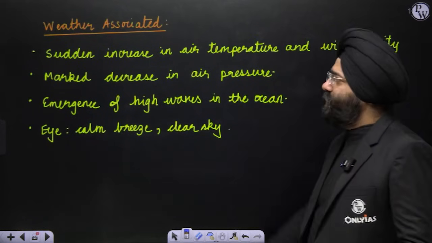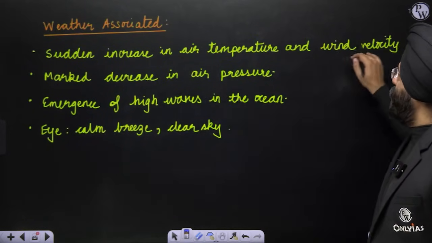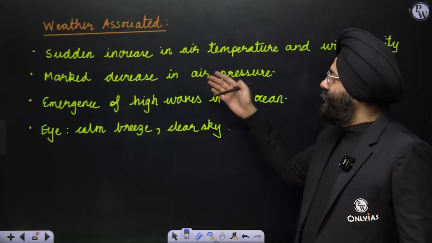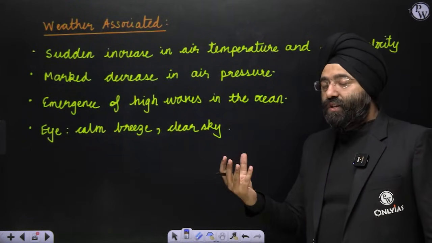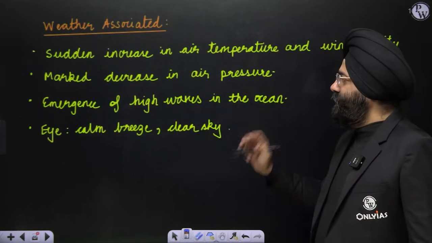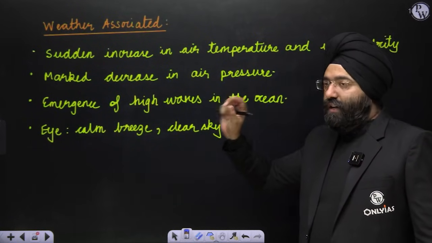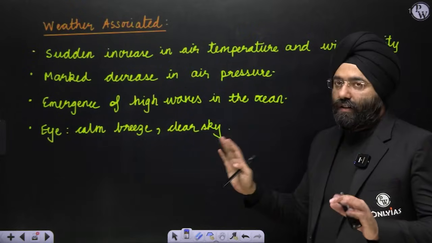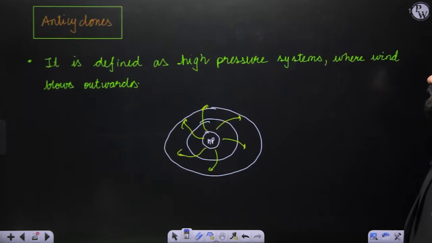What is the weather associated with it? Sudden increase in air temperature and wind velocity. Marked decrease in air pressure, obviously, because these are low pressure systems, so there will be a decrease. Cyclones are low pressure systems. Emergence of high waves. The eye, the region in the center, is a region of calm breeze and clear sky. Clear? Okay, now let us see what anticyclones are.